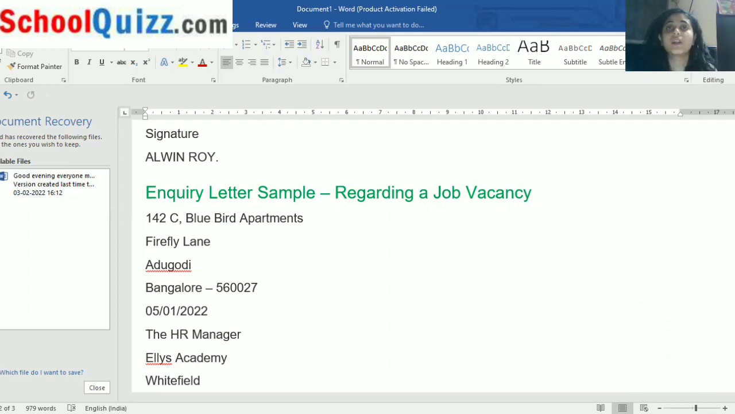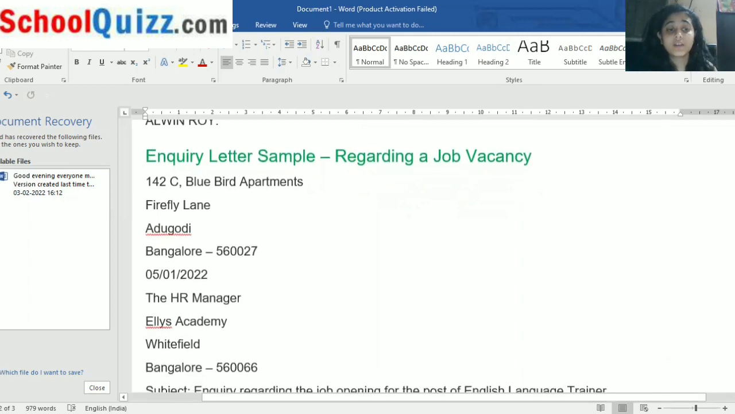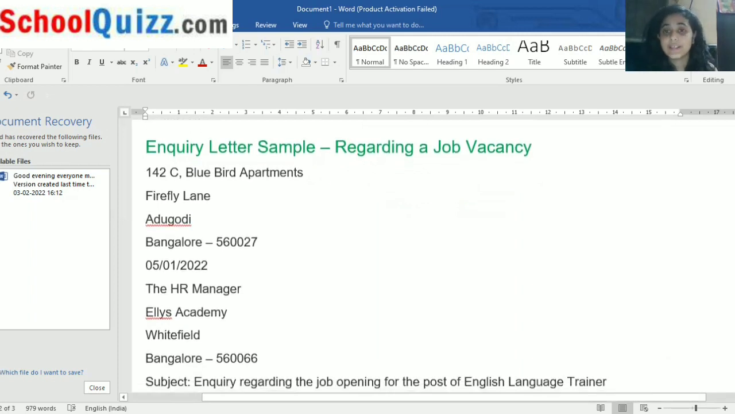So what will I inquire about? How many students are there? What is the strength of the class? How are the infrastructure facilities and everything? We are going to inquire about that. So that is regarding a vacancy of the job. Now, starting with this letter, how will we start this letter? We'll start with the sender's address, the one who's sending the letter.